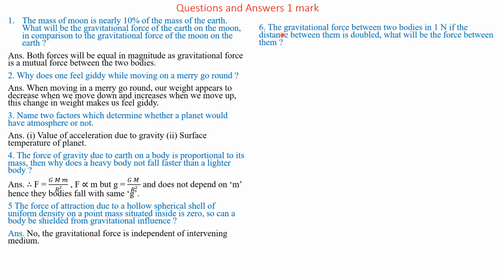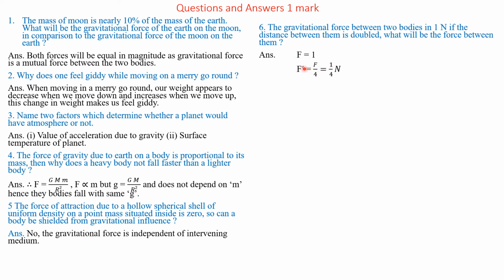Question number 6. The gravitational force between two bodies is 1 Newton. If the distance between them is doubled, what will be the force between them? Answer. It is given that gravitational force F is equal to 1 Newton.